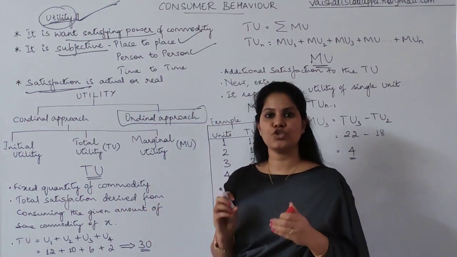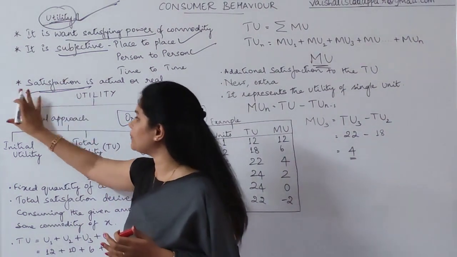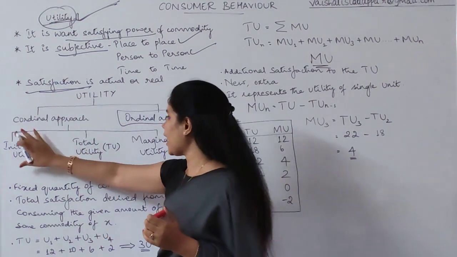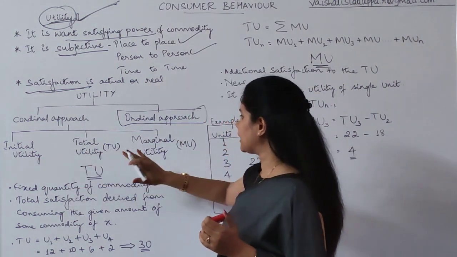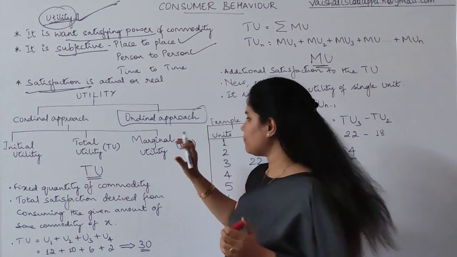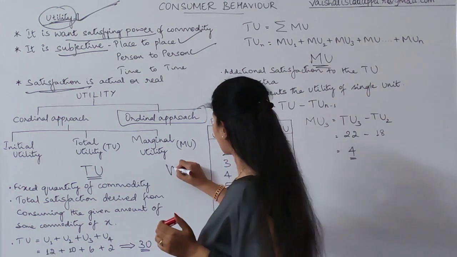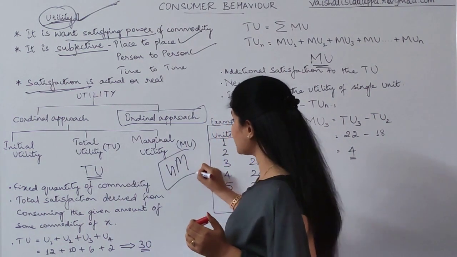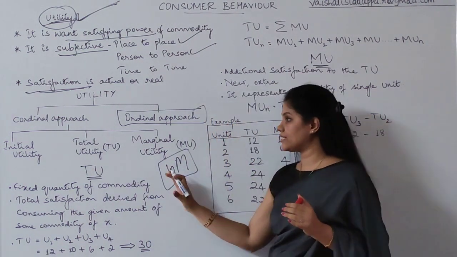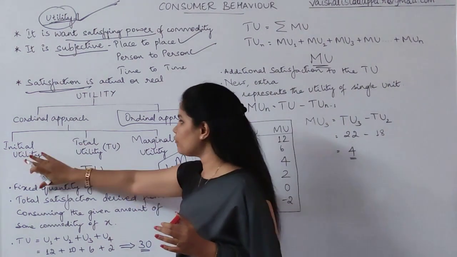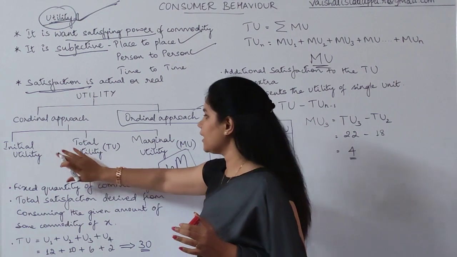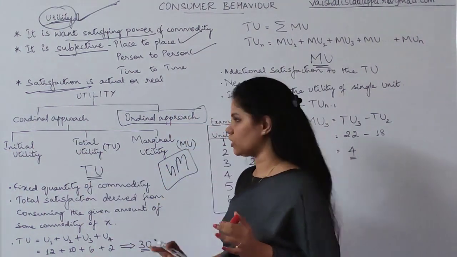To measure the cardinal approach, before briefing about it, I have to make sure that you understand initial utility, total utility and marginal utility. Let me tell you, this question is for 4 marks. That's why understanding what exactly total utility and marginal utility are is really important. So first of all, let me talk about initial utility, which is not briefed here.